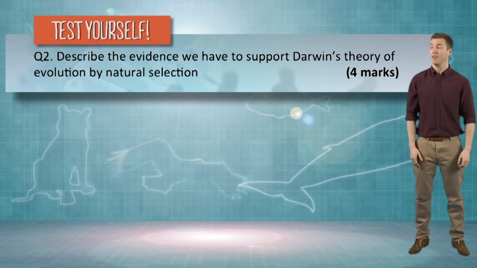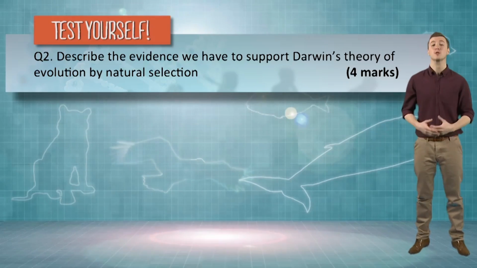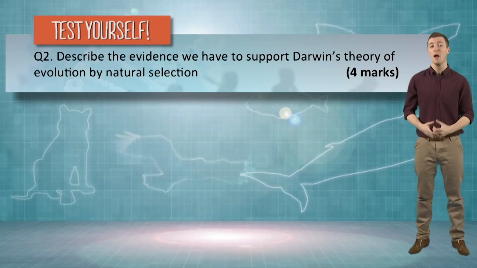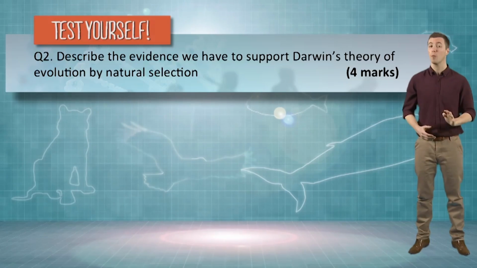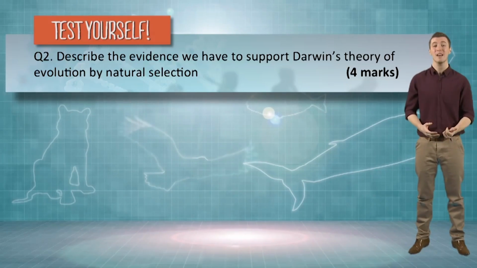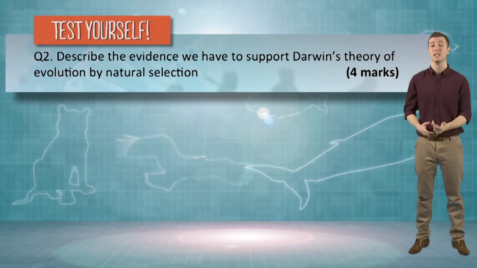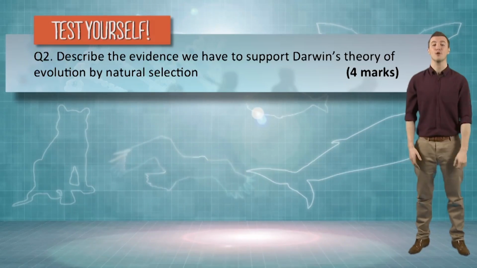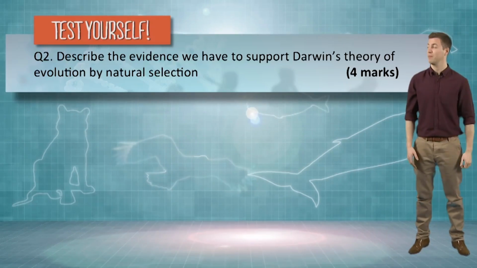Question number 2. Describe the evidence we have to support Darwin's theory of evolution by natural selection, worth 4 marks. Here you will probably get a mark for stating the evidence and then describing how it supports his theory. Let's take a look at the possible answers.